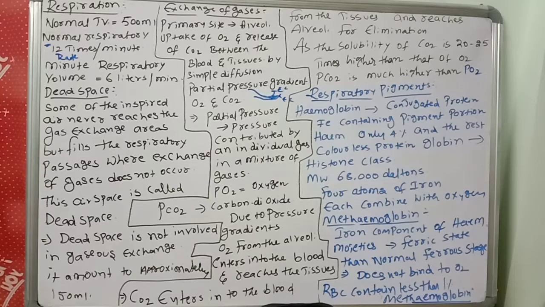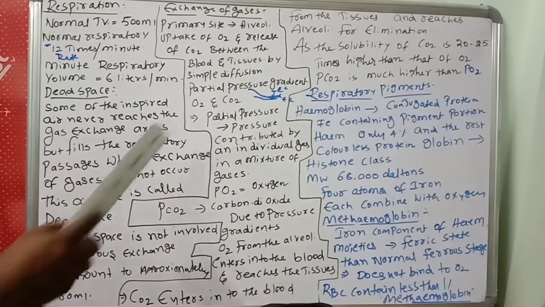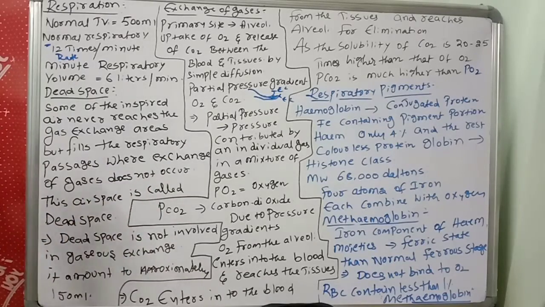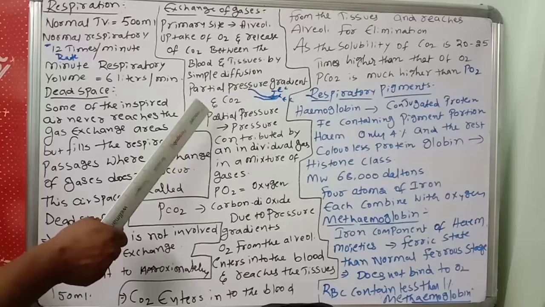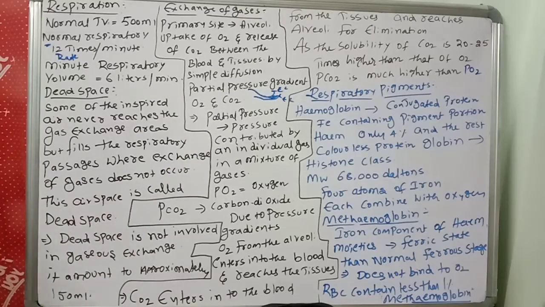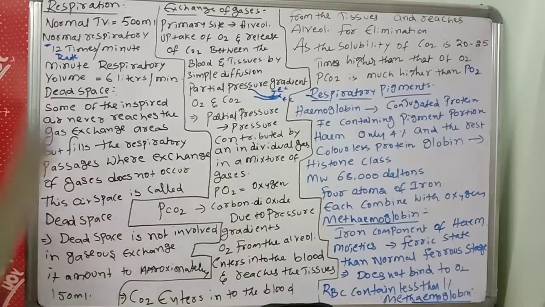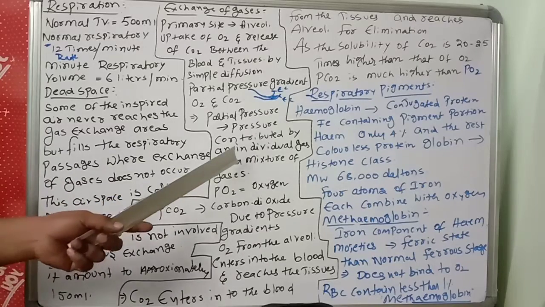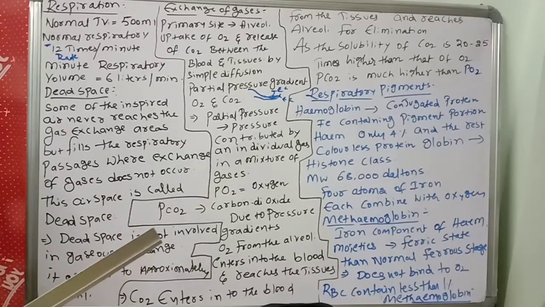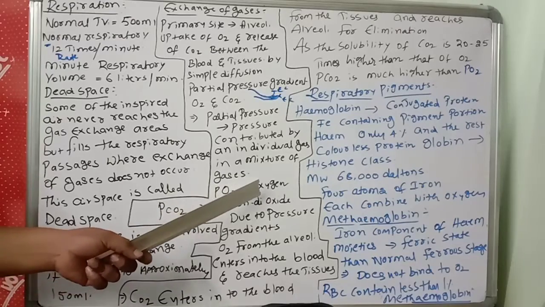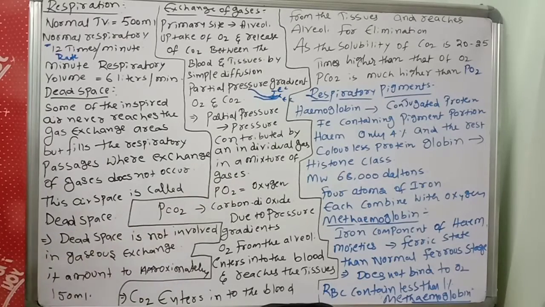And also partial pressure gradients. Partial pressure means one particular gas. So partial pressure gradients of oxygen and carbon dioxide. What is the meaning of partial pressure? That is important. Partial pressure means the pressure contributed by an individual gas in a mixture of gases. So the partial pressure of oxygen and of carbon dioxide create pressure gradients only.